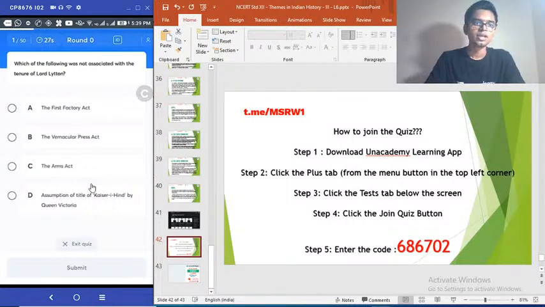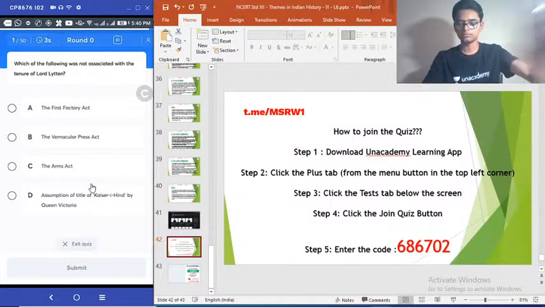First question. Which of the following was not associated with the tenure of Lord Lytton? Option A, First Factory Act. B, Vernacular Press Act. C, Arms Act. D, Assumption of the title of Kaisar-i-Hind of Queen Victoria. First question is on the board.